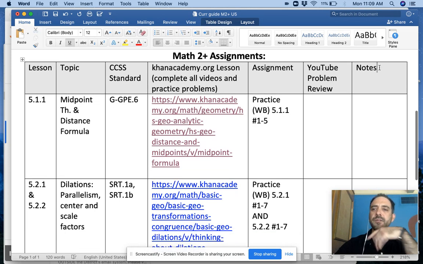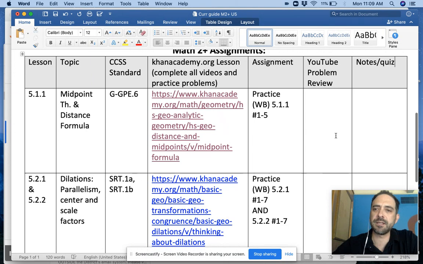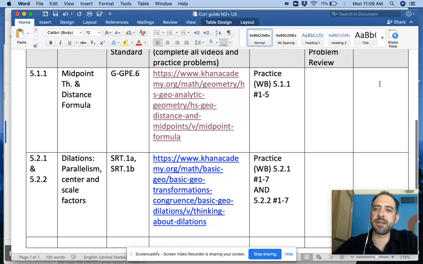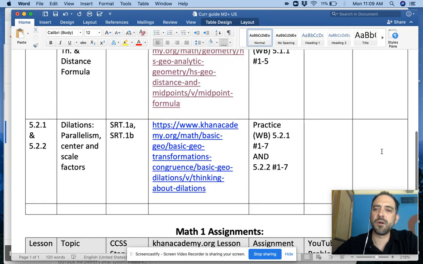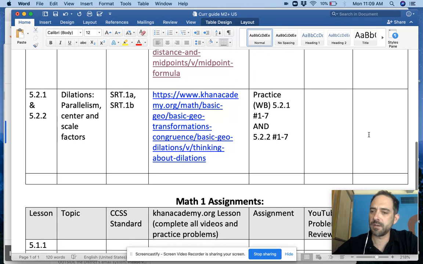Look at the notes over here. I'm going to add it, actually assessment. I'm just going to put quiz. The quiz and notes will be linked right here. So if there's other things I want to share with you for this lesson, basically if there's not a quiz here, or if my first quiz is in this box here, it just means that the quiz is for all the sections that are prior to it since the last quiz. All right. So that's the setup here.